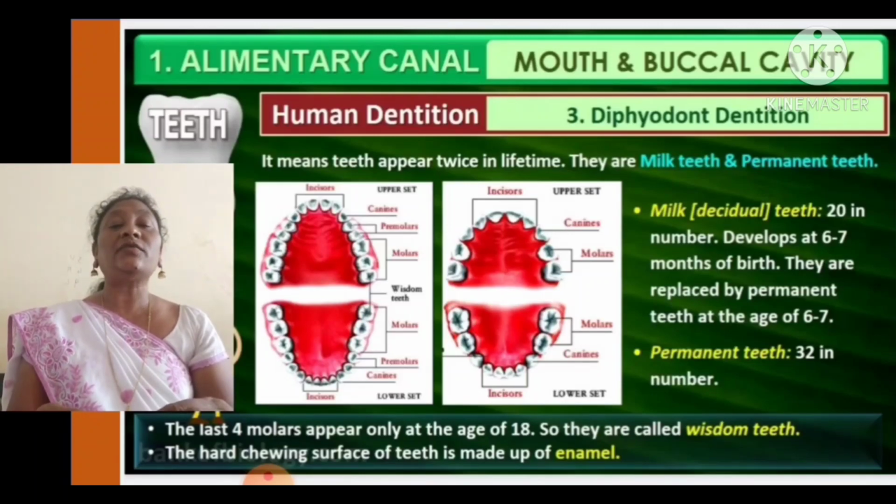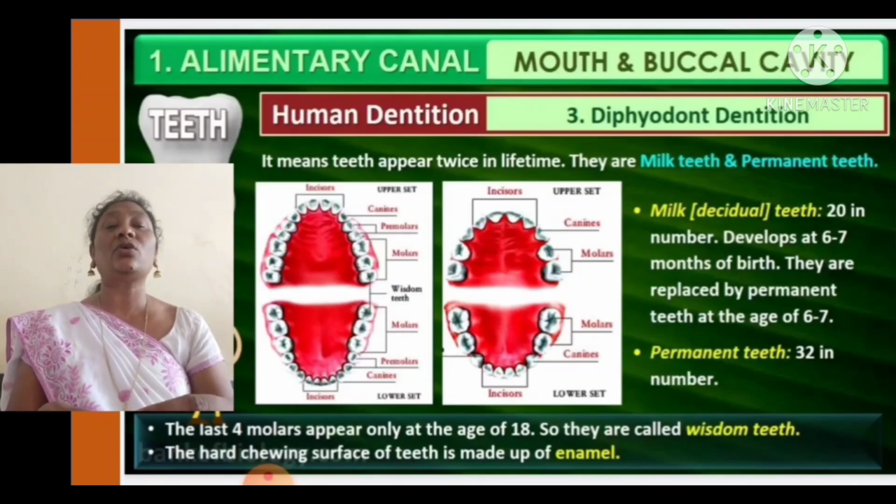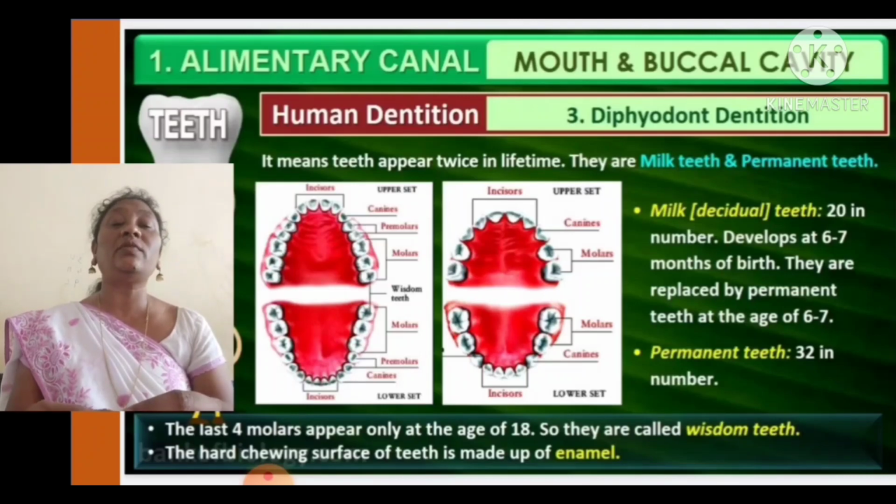The last four molars appear at the age of 18. After 18 we can find the growth of the last molar teeth. In permanent teeth we can find the molars, and these molars we call wisdom teeth.